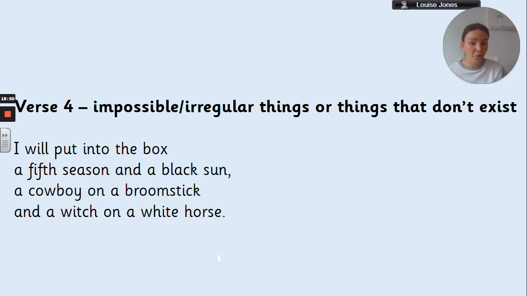And verse 4, well, these are all those impossible things that don't actually exist that he's made up. So impossible things like a 5th season or a black sun, and then he's gone for irregular things that you don't see that often, and he's mixed up. So you've got a cowboy that's on a broomstick and a witch that's on a white horse. Well, usually that would be the other way around. So he's gone for things that are a bit muddled up to make his poem a bit more interesting.